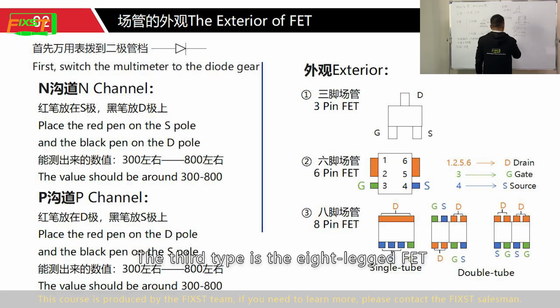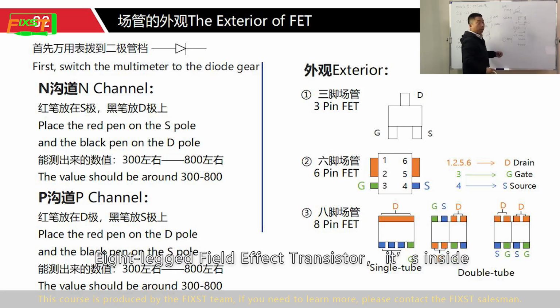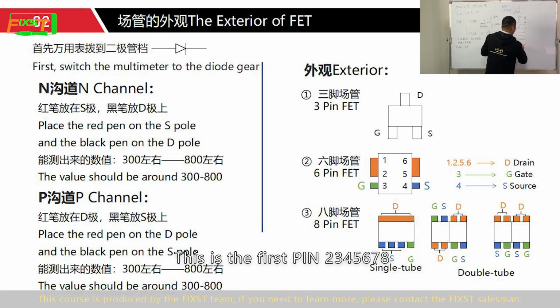The third type is the 8-pin FET. This is the first pin, 2, 3, 4, 5, 6, 7, 8.